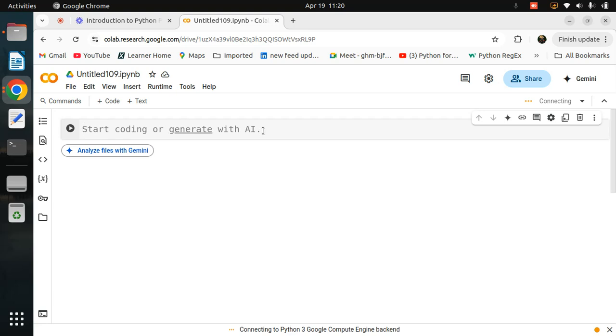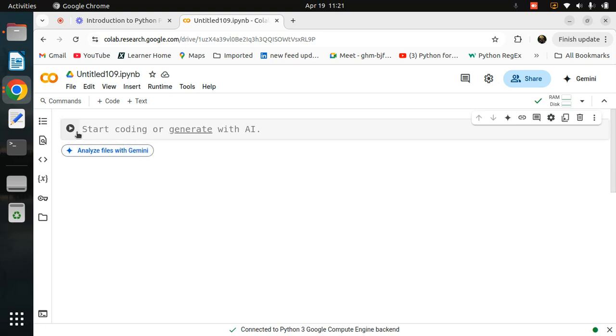Now you can understand that this is called a cell. Here you can write your code, meaning declaring variables and data types. In the previous lecture we already covered what a variable and a data type are, so please recap that so you can understand here. This is basically called a cell. If you want to run that cell, you can click on that button, or after writing the code simply press Shift and Enter. If you want to run a particular cell, just press Shift and Enter, otherwise you can click here also. Basically we have two ways, but definitely both are not the same. Why?